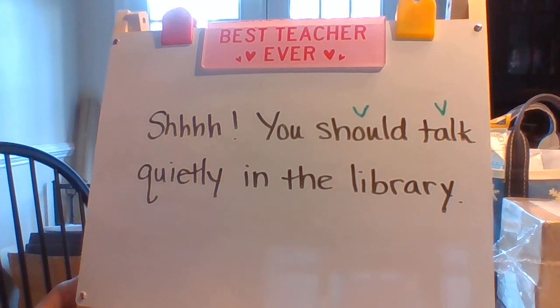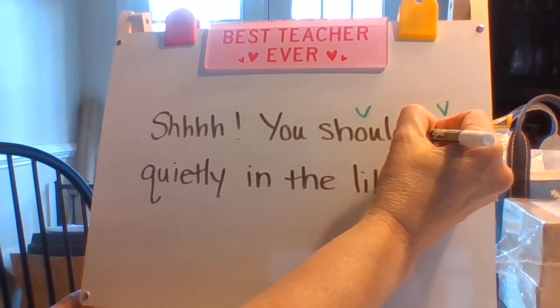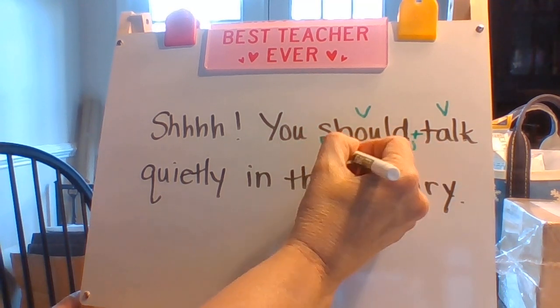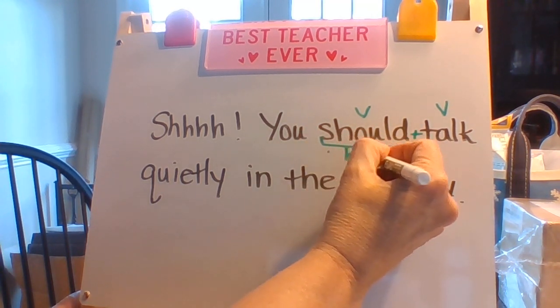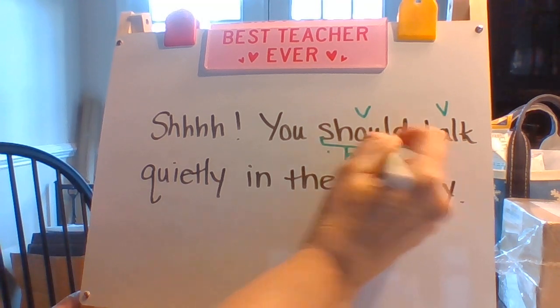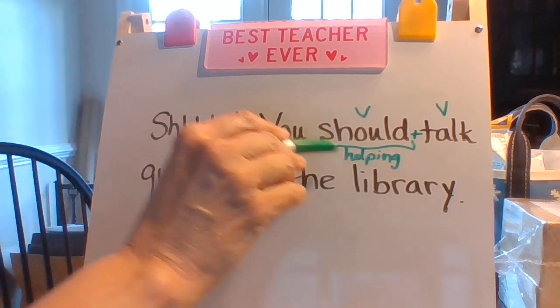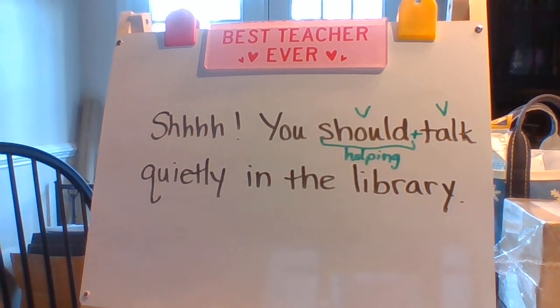It's a being verb. When I have a being verb plus an action verb, the being verb is called a helping verb. Still a being verb, but now it's doing the action of helping the action verb. It's helping the verb talk. You should talk quietly in the library.